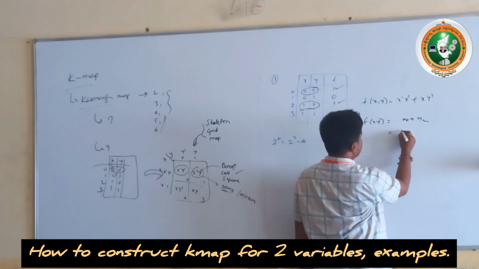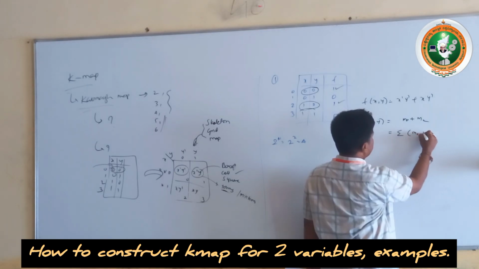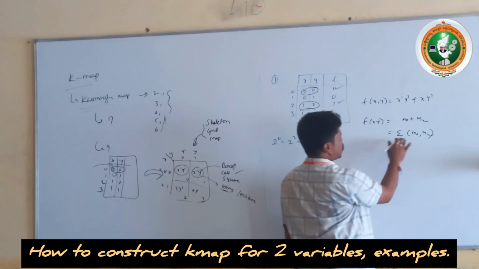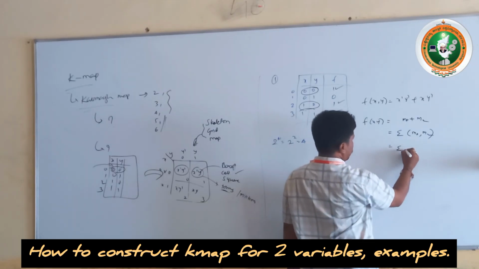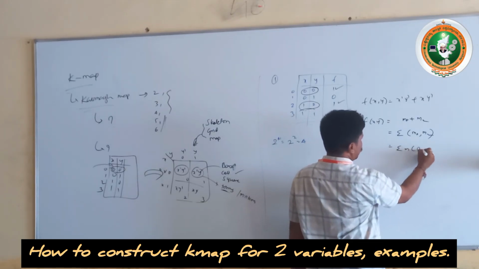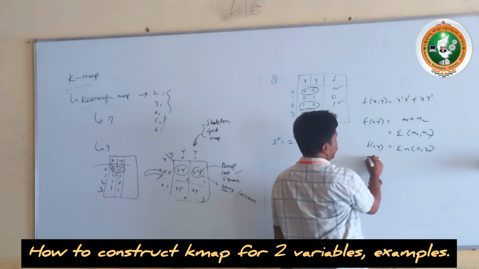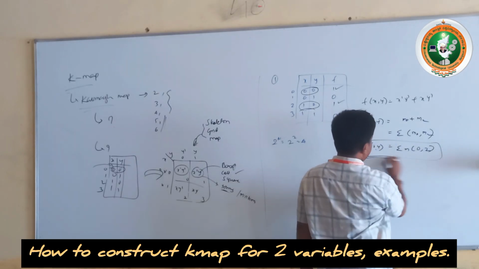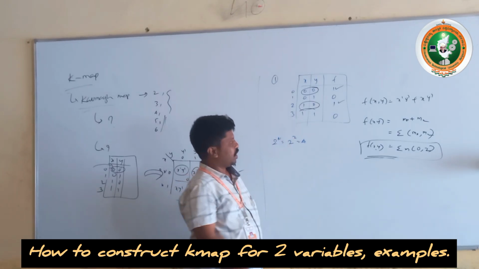Then this is written as the summation of m0, m2. This is the summation form, because I am taking the m outside. Summation of m, with 0 and 2. This is f of x y. So from the Boolean function we got the sum equation.